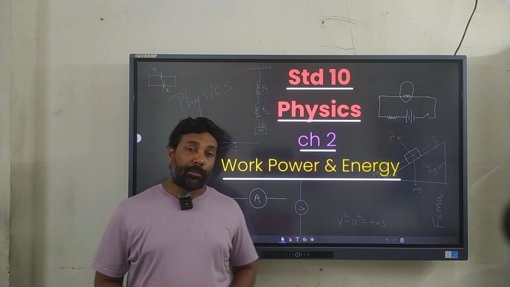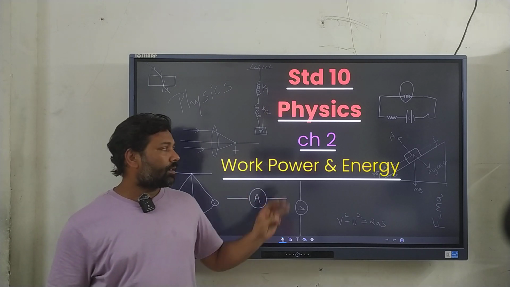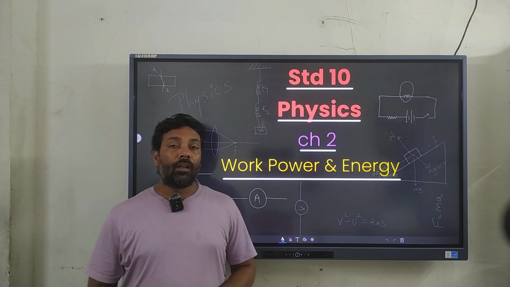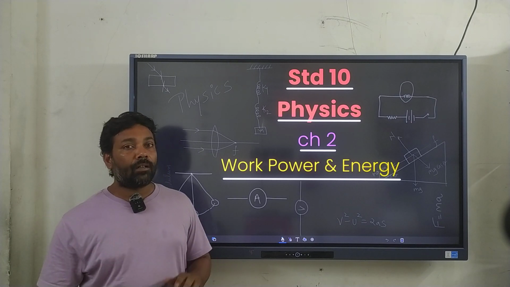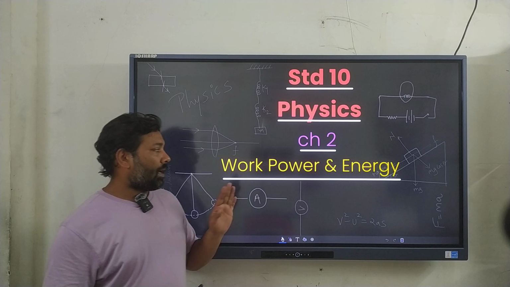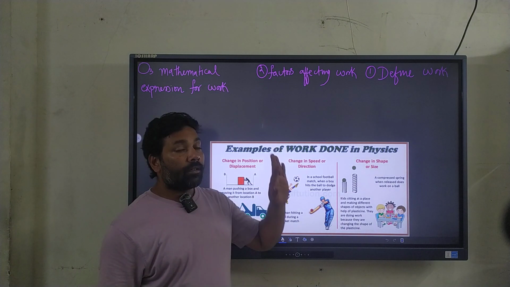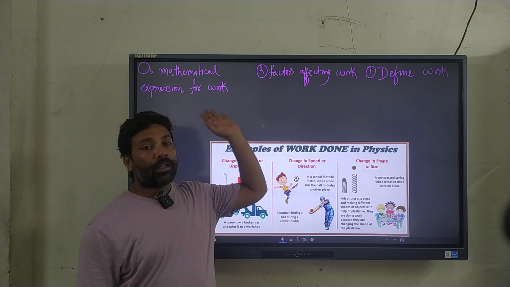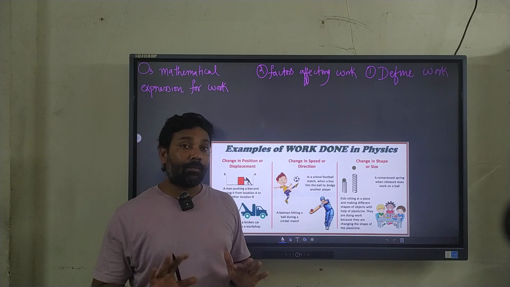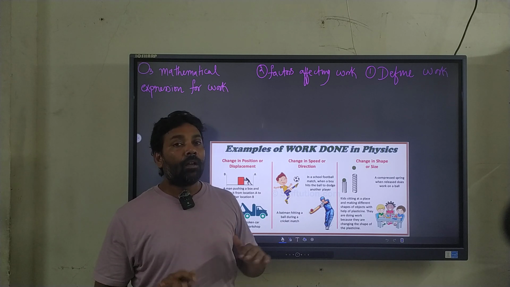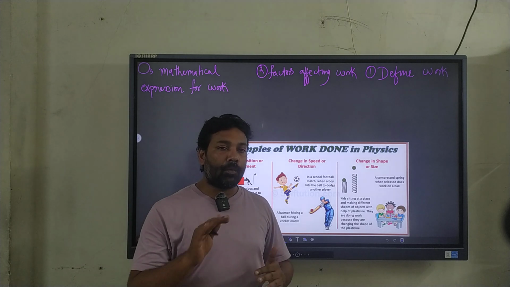Standard 10 Physics, Chapter 2, we are going to see today work, power, and energy. So, these three physical quantities we are going to discuss in detail along with the mathematical working. So, to start with, what is work? I have written in the questions form so that you can directly learn them, right? You can grasp them, understand, and then grasp it so that during exam you can write it in your own words.